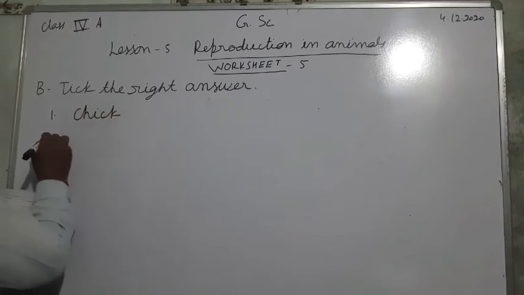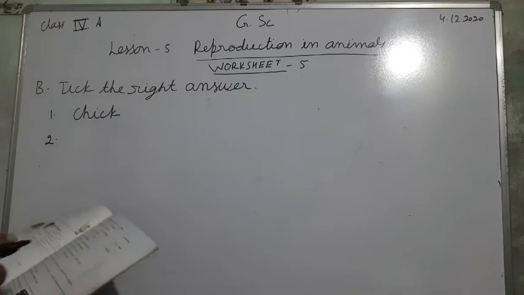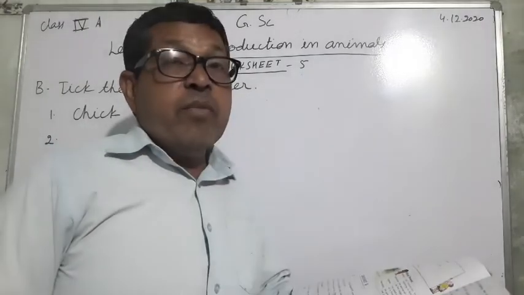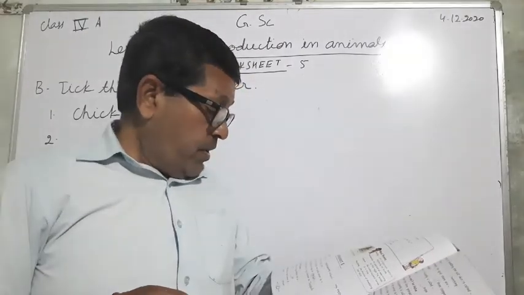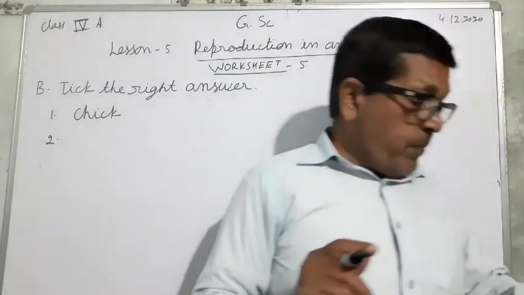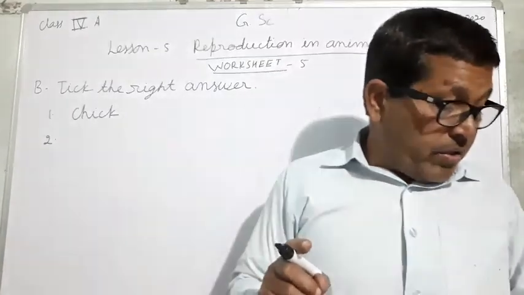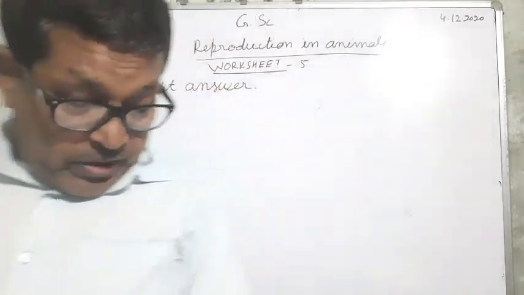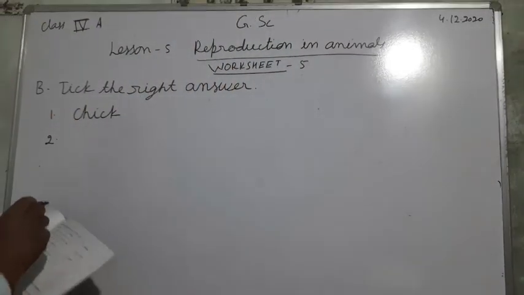And second, you see albumin contains a large amount of. Three options are there: vitamin, protein, and fat. So here protein will be the correct option.